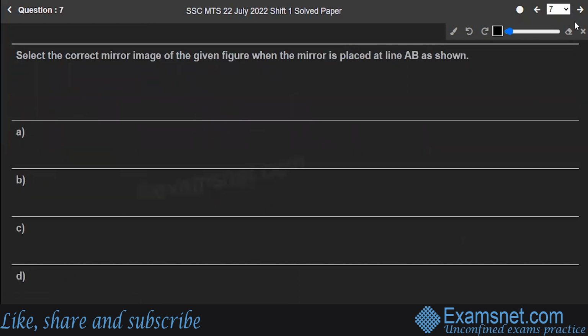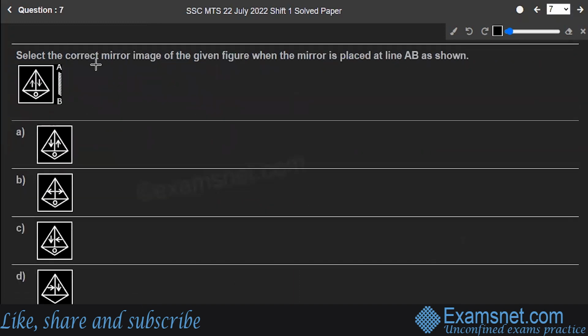Hope you are clear. Next is question number 7. Select the correct mirror image of the given figure when the mirror is placed at AB position. So this is the mirror. You have to find out A, B, C, D.